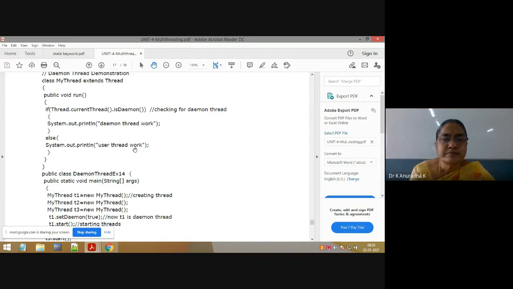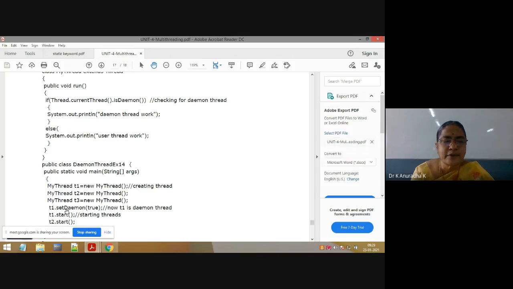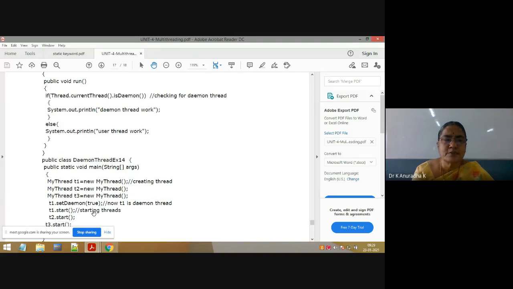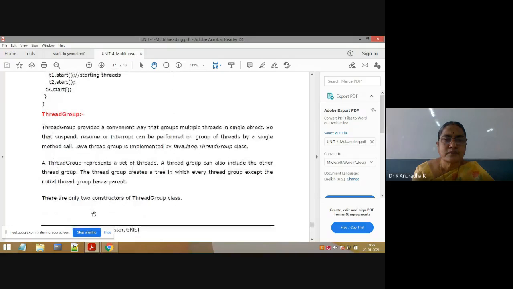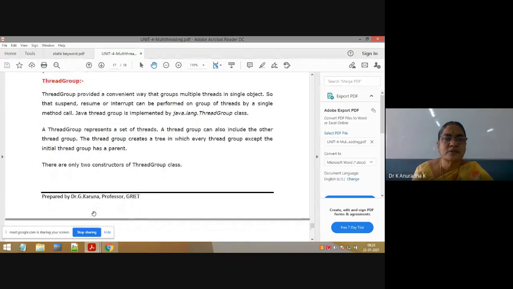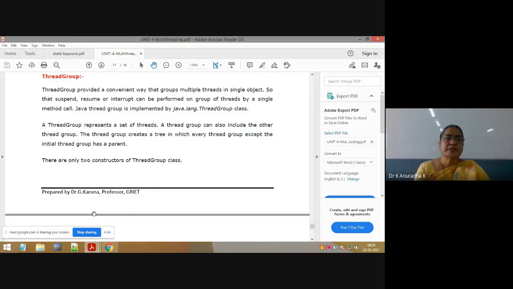Unless you set the thread as daemon thread using setDaemon(true), threads are always user threads only. Okay. So this is the program on daemon threads, and you can execute this program.